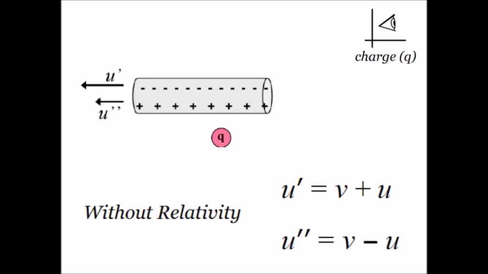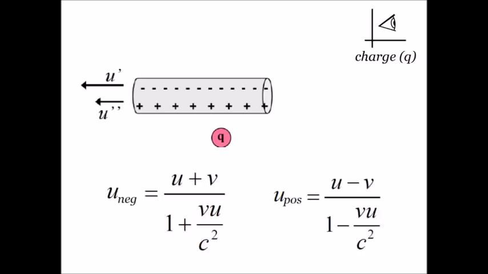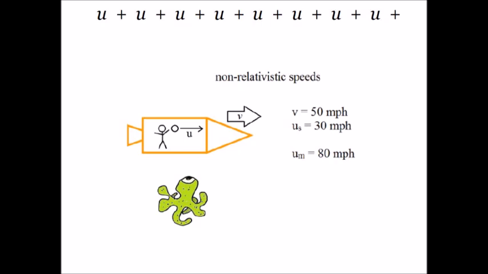Quit now. You've been warned twice because it's about to get ugly. Velocities don't add up easily with relativity, and we'll derive an equation for that in just a moment. We'll need that equation to find the speeds of the negative and the positive charges in Q's frame of reference. So here we go, and if you don't care about deriving this combined velocity expression, skip ahead to 8 minutes, 50 seconds. First again, why do we need this thing?